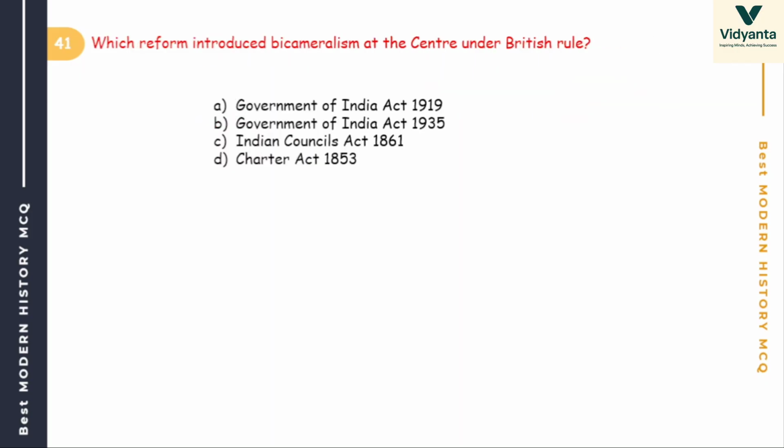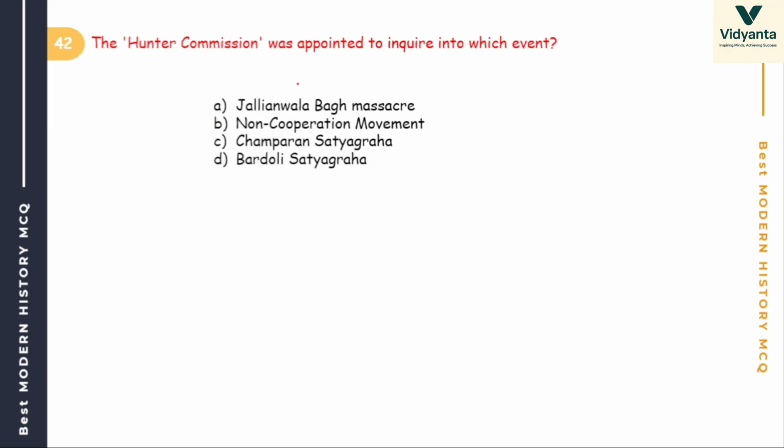Okay. Then, which reform introduced bicameralism at the center under British rule? Government of India Act 1919, 1935, Indian Councils Act 1861, and Charter Act 1835. Bicameralism. The answer is 1935. Okay, Government of India Act 1935.